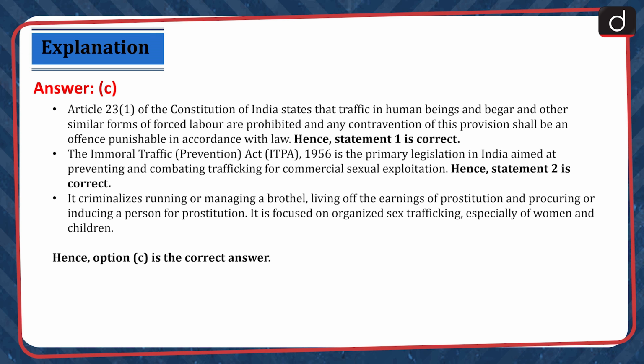It criminalizes running or managing a brothel, living off the earnings of prostitution, and procuring or inducing a person for prostitution. It is focused on organized sex trafficking, especially of women and children. Hence, option C is the correct answer.